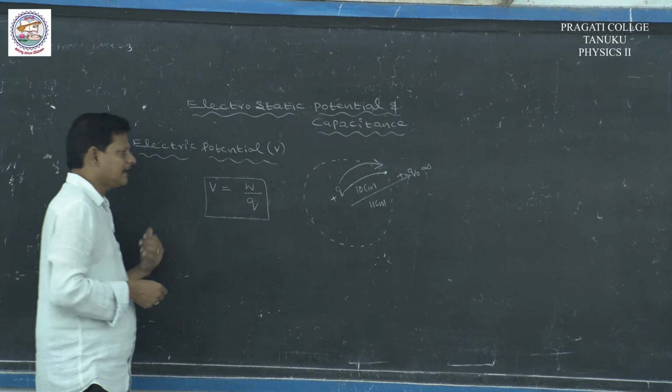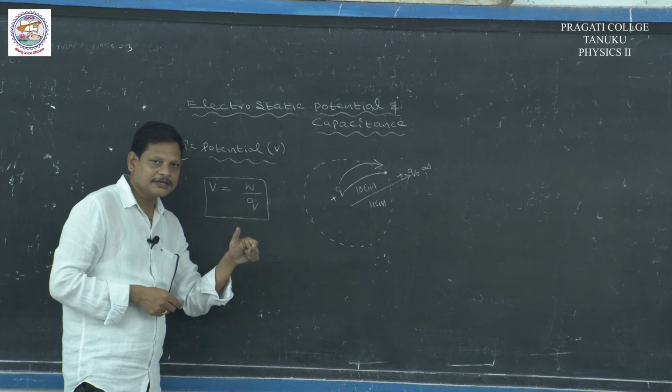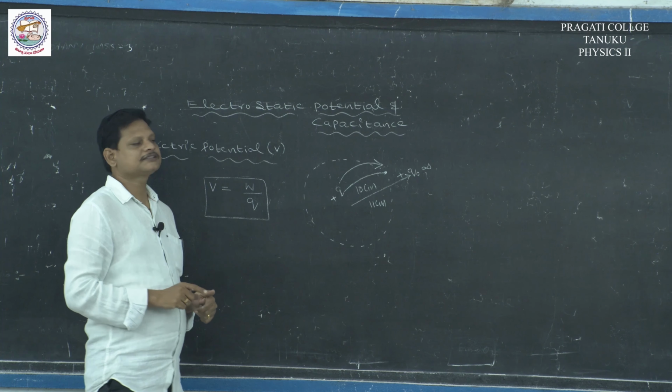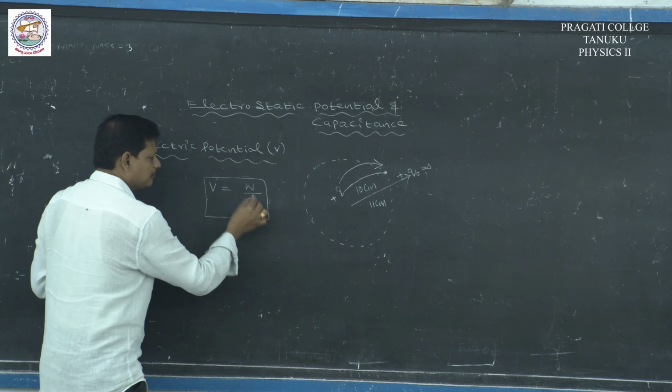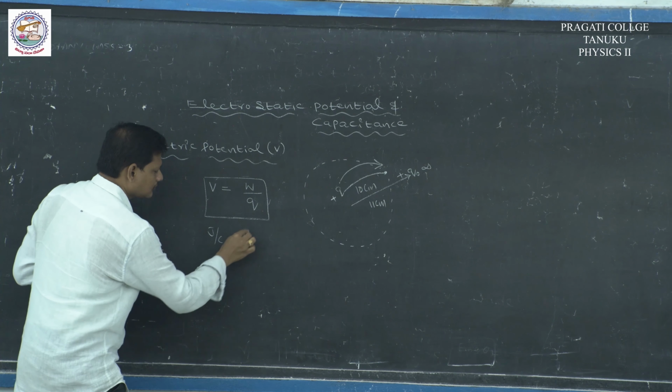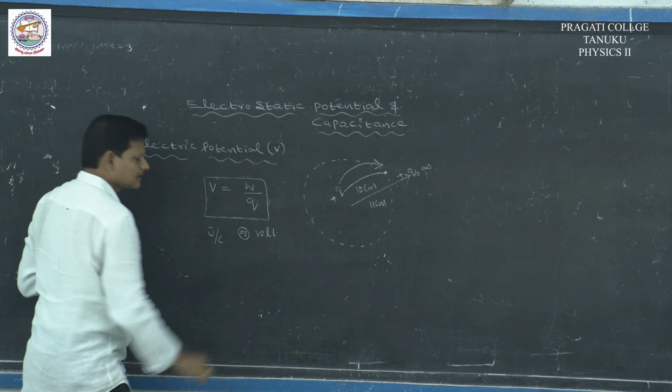So what is meant by the electric potential? The work done in bringing a unit positive charge in an electric field against it is called electric potential. So V is equal to W by Q. Units are joule per coulomb or volt. It is a scalar quantity.